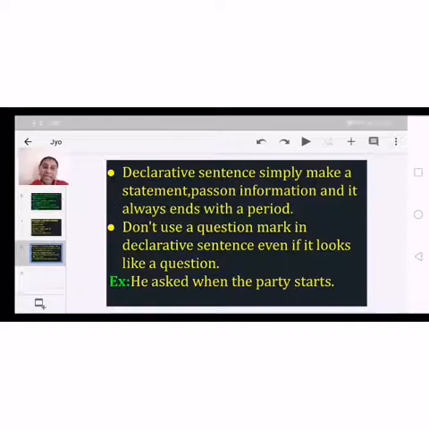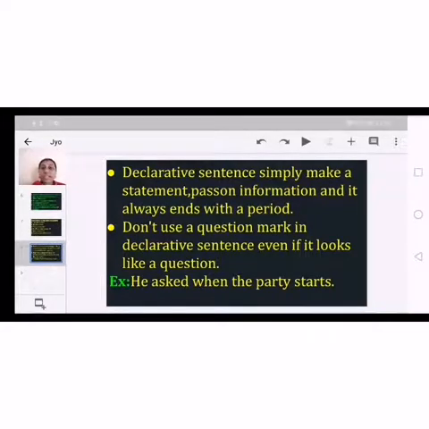Okay, for example, he asked when the party starts. Of course, here 'he asked' means inquiring, asking. So of course it looks like a questioning statement, an interrogative statement, but it's a declarative only. Why? Because we are just mentioning he asked when the party starts.